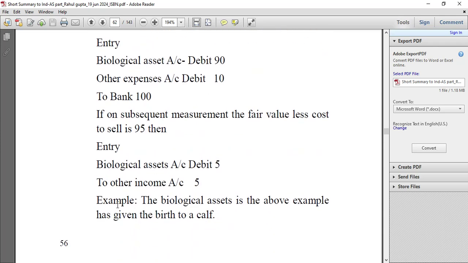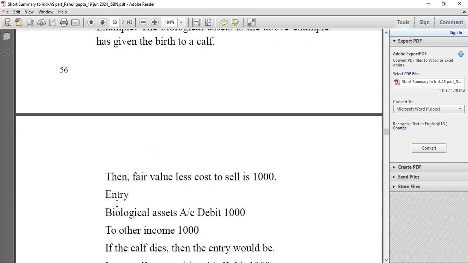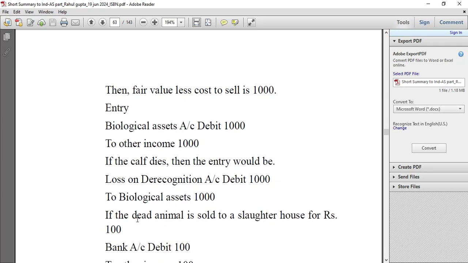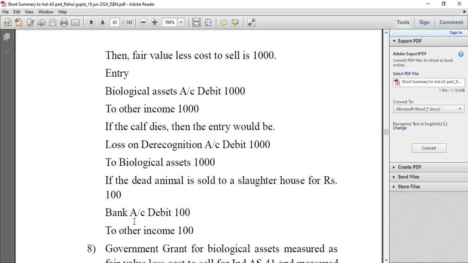The biological asset in the above example has given birth to a calf. Then the fair value less cost to sell is 1000. Entry: biological asset account debit 1000 to other income 1000. If the calf dies, then the entry would be loss on derecognition debit 1000 to biological assets 1000. If the dead animal is sold in the slaughterhouse for rupees 100, then bank account debit 100 to other income 100.